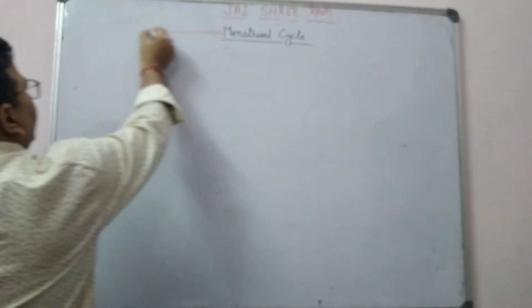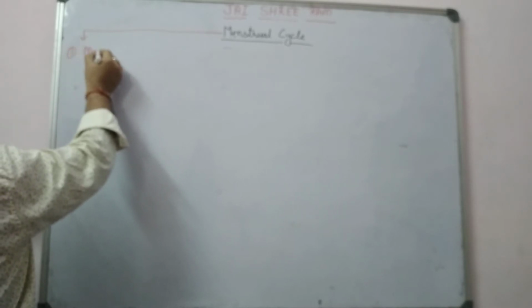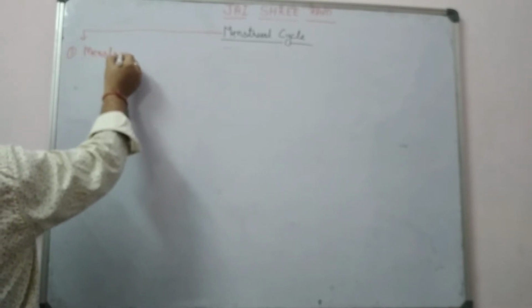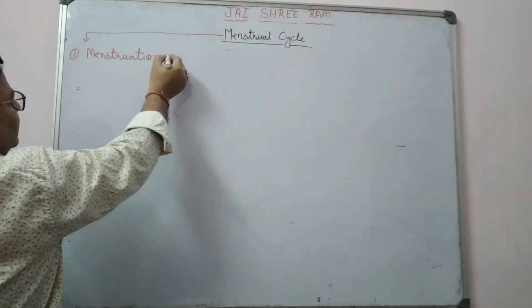The first phase of the menstrual cycle is the menstruation phase.